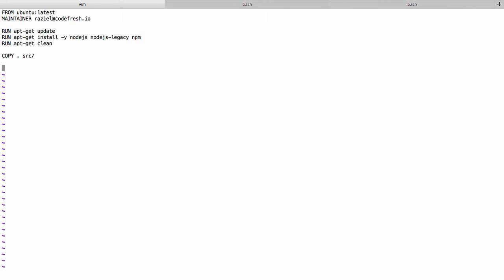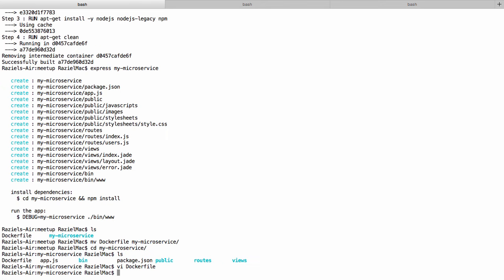And then the next command will be RUN cd source, and then inside this directory run npm install. Now in fact this will work perfectly, and we can see it work in action. Let's do docker build.